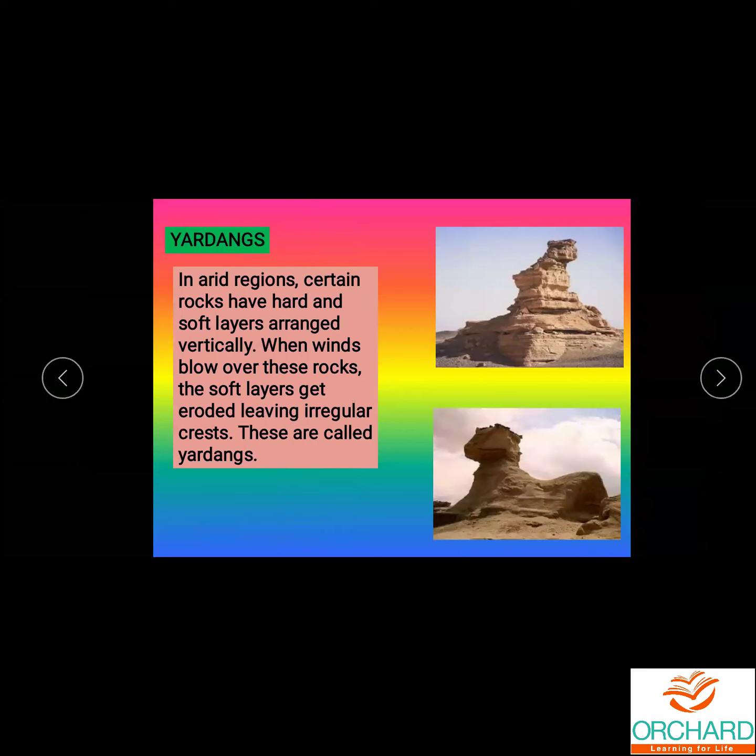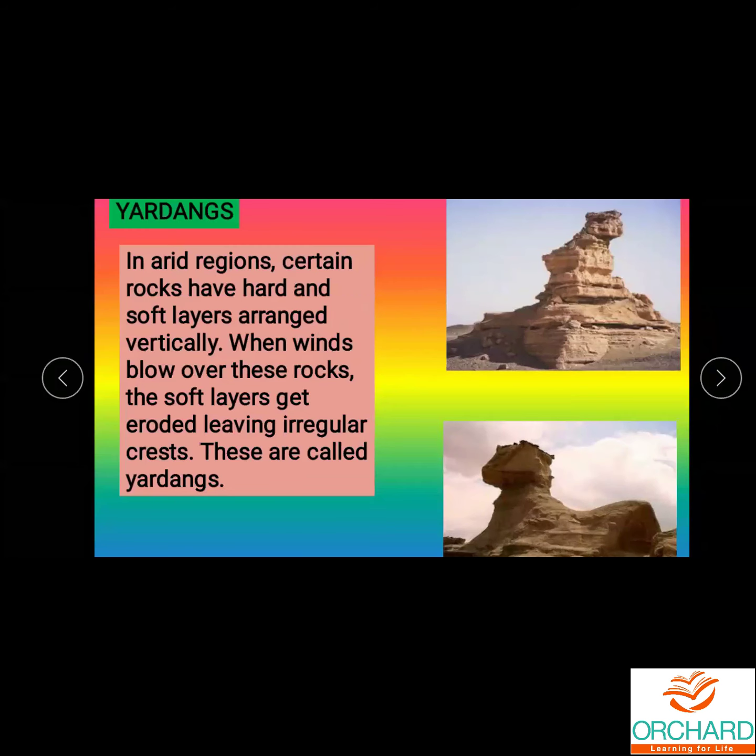Next one, Yardangs. In the arid region, certain rocks have hard and soft layers. We cannot say that all the rocks are of the same type, because the mineral content is different. Due to the different contents of minerals, some rocks are called hard rocks, some are called soft rocks. Soft rocks will get eroded easily compared to the hard rocks.